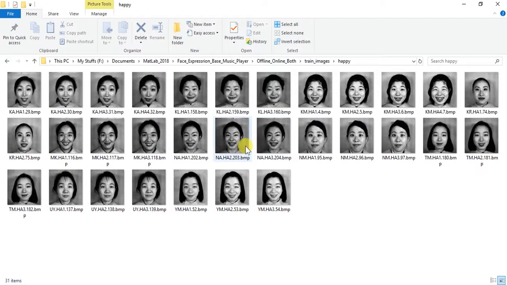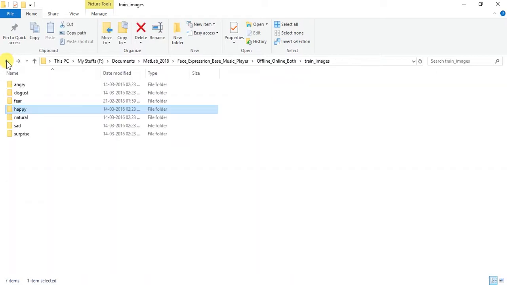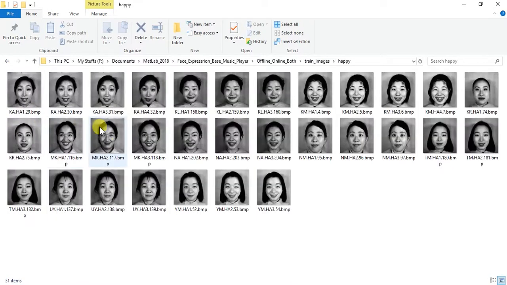If the person makes the same kind of face, it will recognize it. If the person makes a different kind of face, then it will get confused because we don't have a large number of images in the data set.